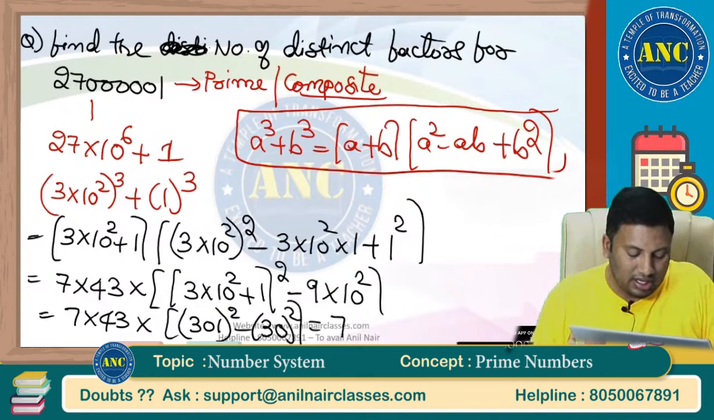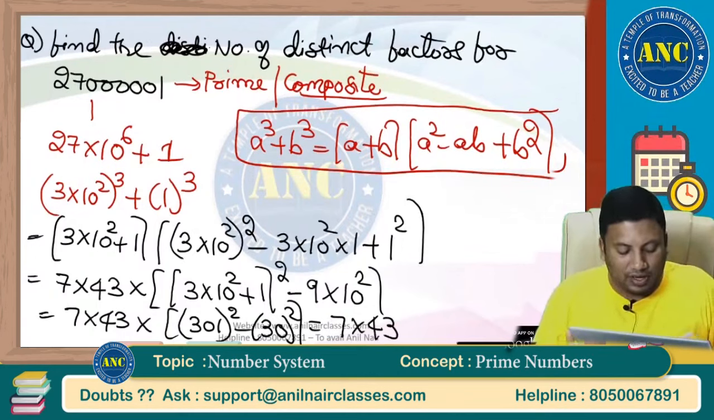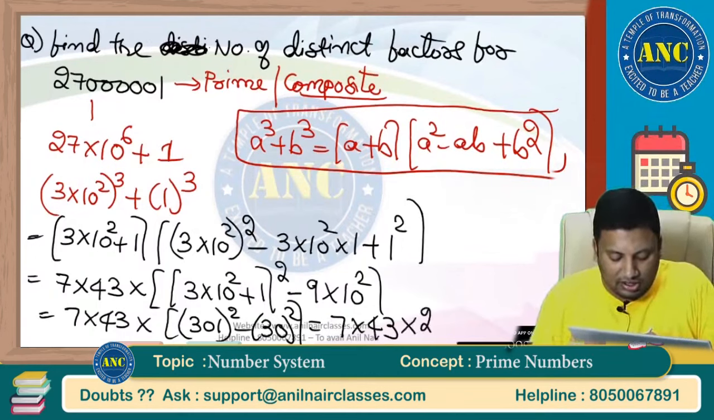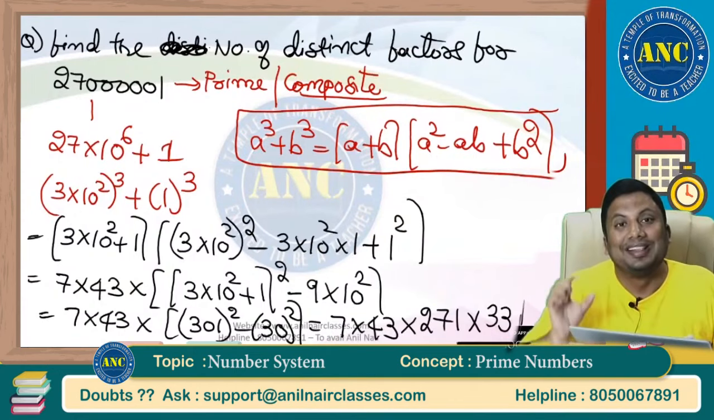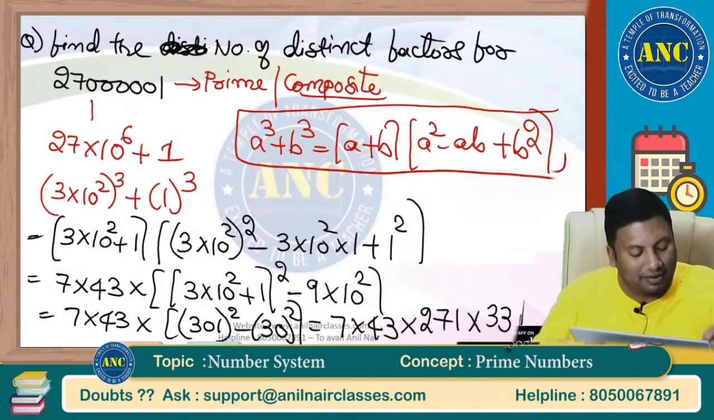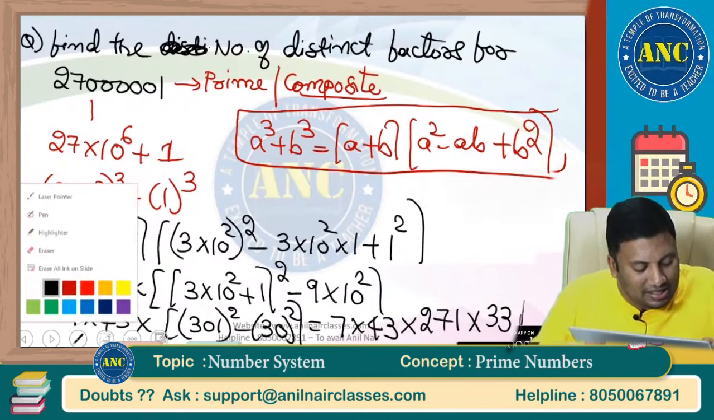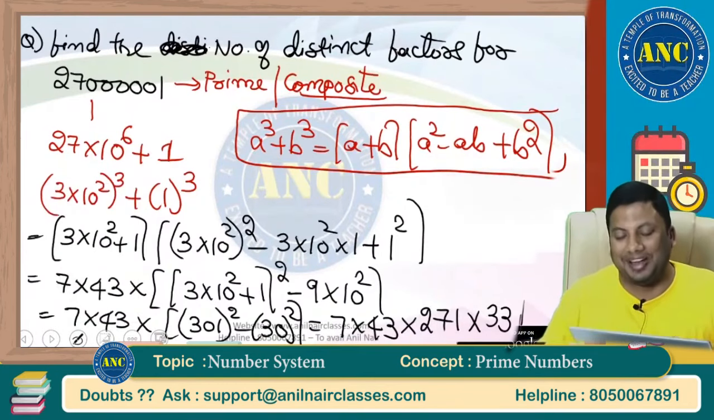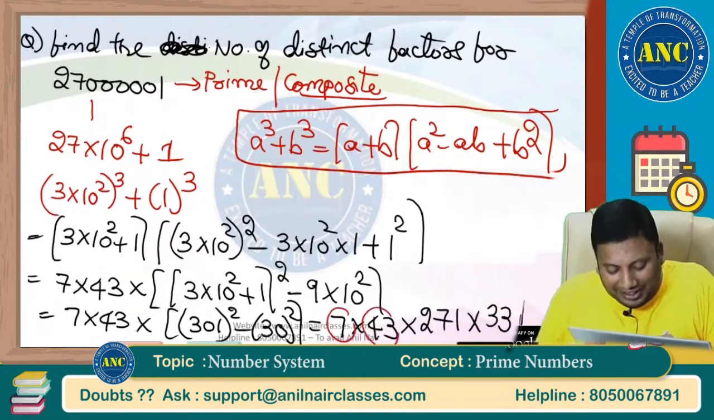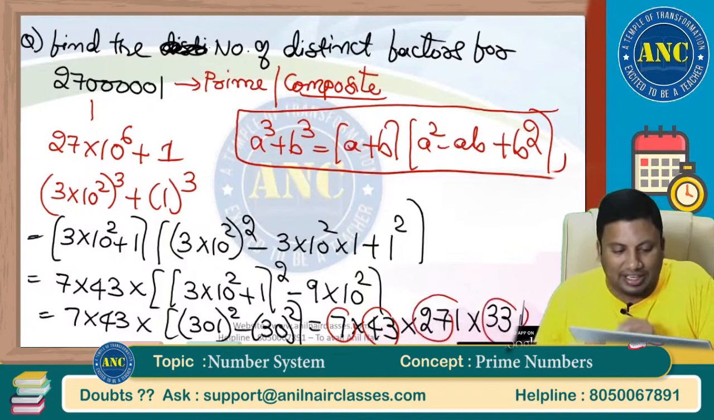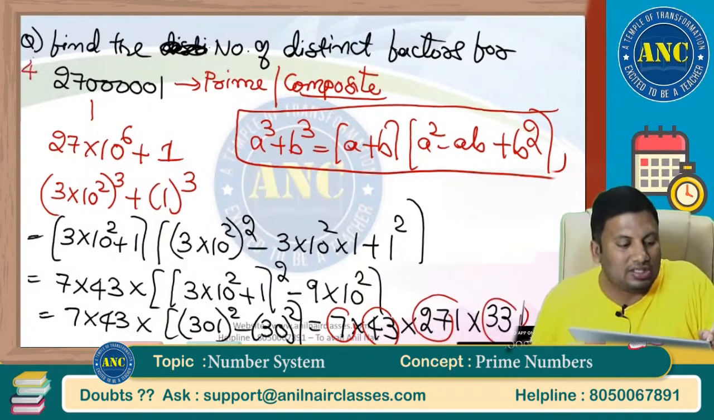So these 7 into 43, 301, my A square minus B square. So these 271 and next it is 331. 27 followed by 5 zeros ending with 1 is a product of 4 prime factors: 7, 43, 271, 331. Answer for this question is 4.